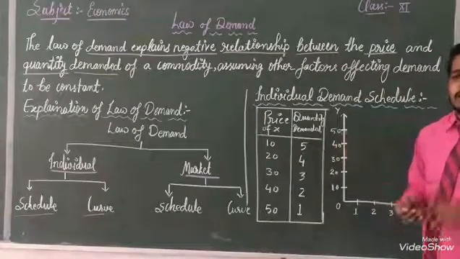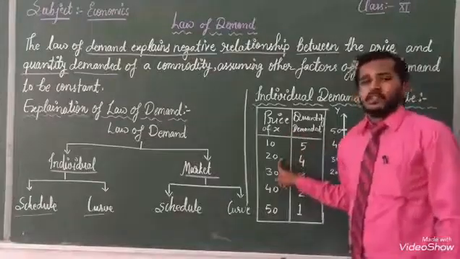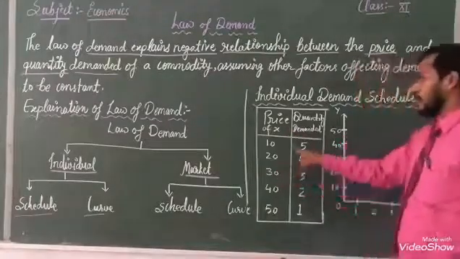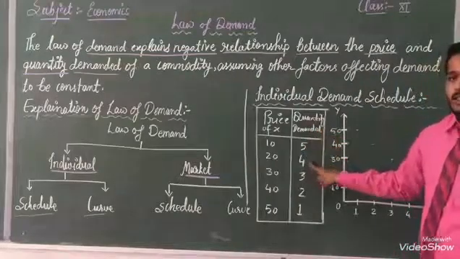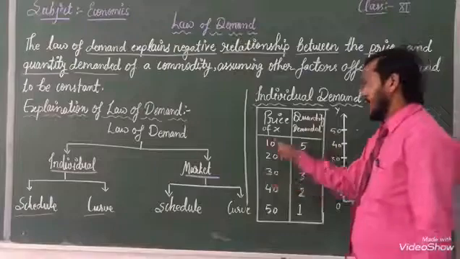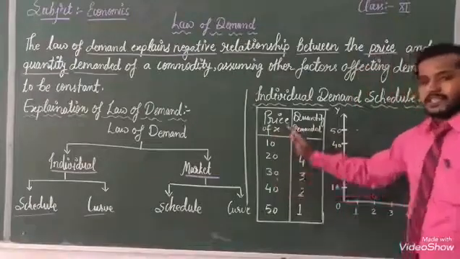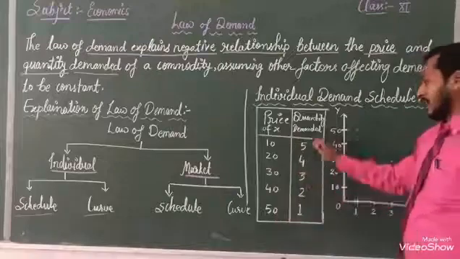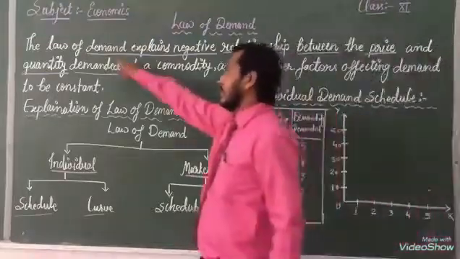After that, when the price increases to 20 rupees, the quantity demanded is 4. Next, when the price of X is 30 rupees, the price is increasing and our demand is decreasing.